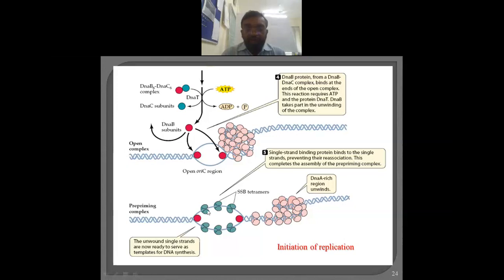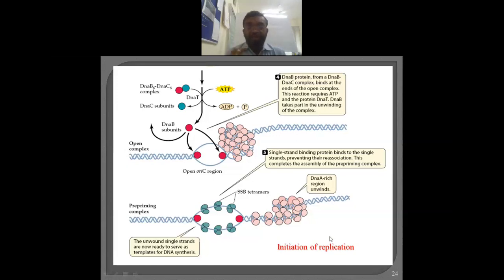And hence DNA A still continues here. Due to this, it exposes the AT region that is bound by DNA B, and DNA B starts. Once DNA B has started, there is no role for DNA A, and no role for DNA C. They are just for the initiation. Once it is initiated, only two proteins are involved in the further reaction: DNA B, or helicase, going further, and the separated single strand DNA held by the SSB, the single strand DNA binding protein. So that's all regarding the initiation of replication.